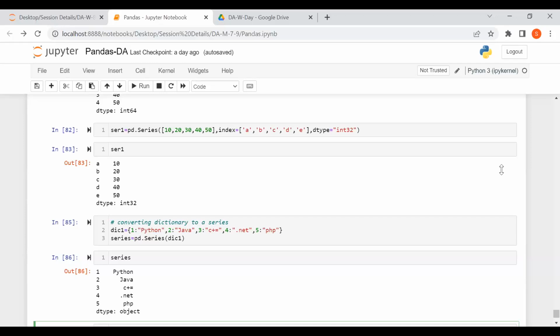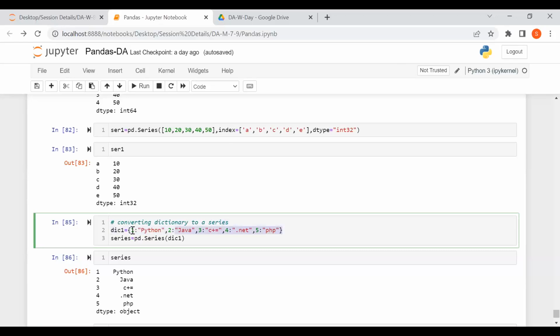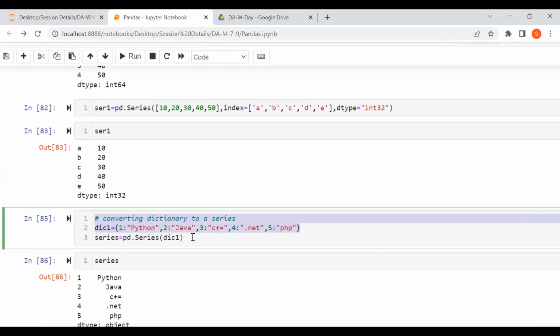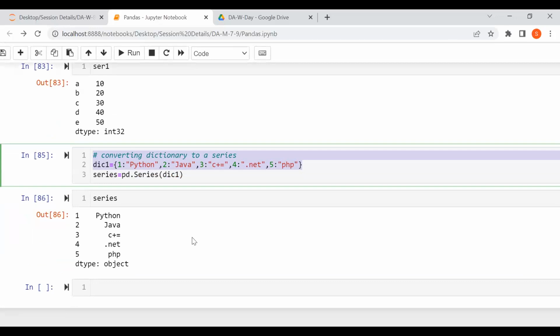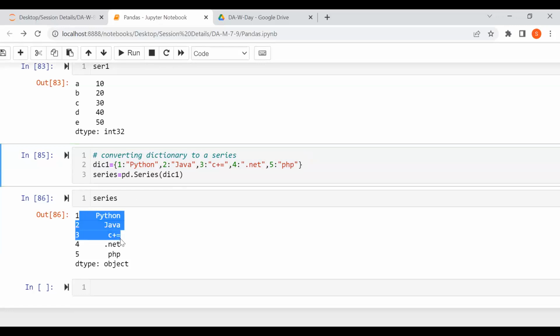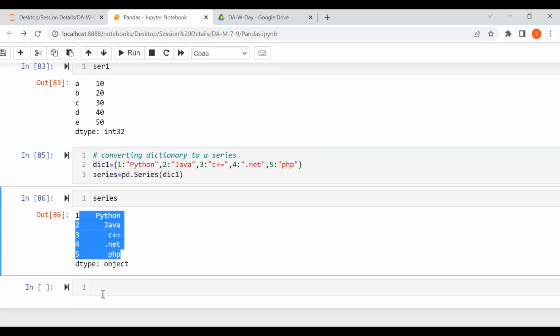What is the use of dictionary in pandas? See, these are the different approaches to convert your things to a series. The series concept is used for creating a one-dimensional array. Apart from that, it is not working on other particular things. Now I have different approaches: set, dictionary, list. I give you some good approaches to show you how to manage your series. Here we need to check what the things are.